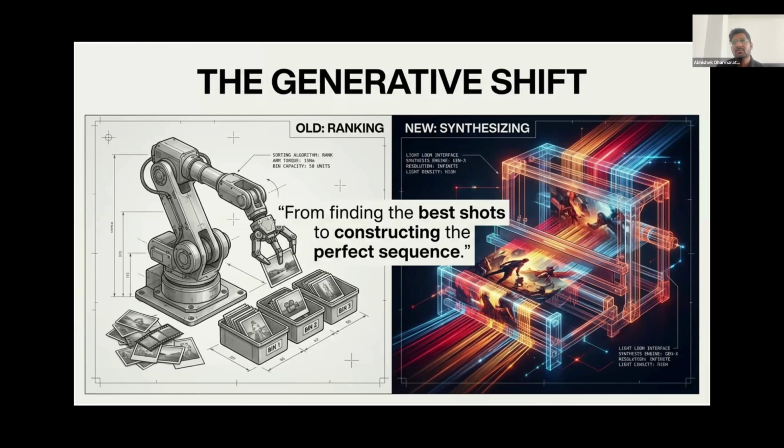The objective for these modern systems is no longer just rummaging around to find the best existing shots in the digital bin. Instead, these models are actively and mathematically constructing the perfect chronological sequence directly in a latent space, acting more like a digital illusionist, conjuring a new reality rather than a traditional editor just cutting tape.